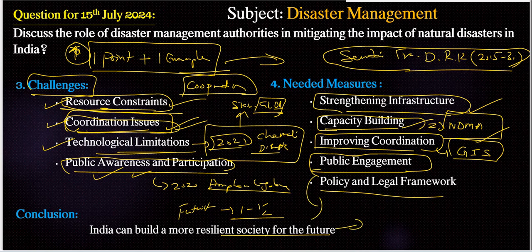Whatever we have written in the needed measures we can include, and also by embracing innovative solutions and fostering a culture of preparedness. We need to connect 1 to 1.5 lines here, until we reach, India can build a more resilient society for the future. That is the best approach here.